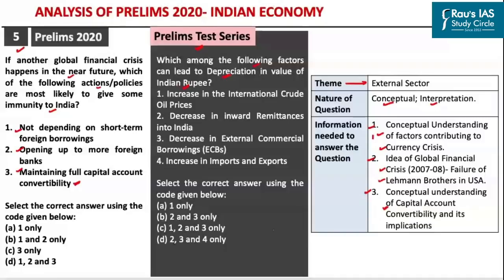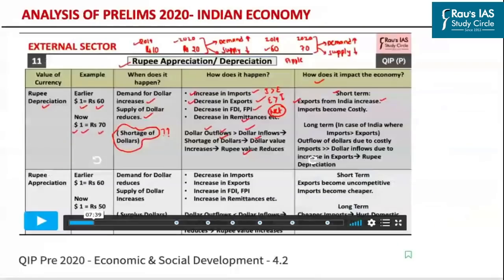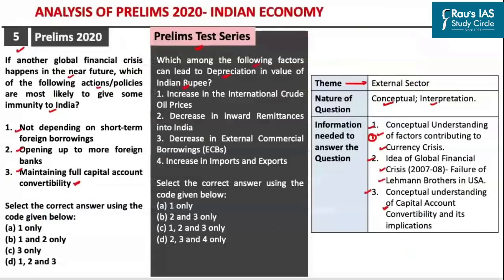See, with respect to the first part, as to what factors contribute to the currency crisis, not only has this been asked in our prelims test series program, it has also been discussed in much greater detail in our QIP module. Here we have covered aspects such as what exactly is rupee depreciation and rupee appreciation, when does the rupee appreciate or depreciate, what factors contribute to them, and more importantly, how it affects the Indian economy. So based upon the factors that contribute to the currency crisis, one would easily have known whether the first statement given here is right or wrong.